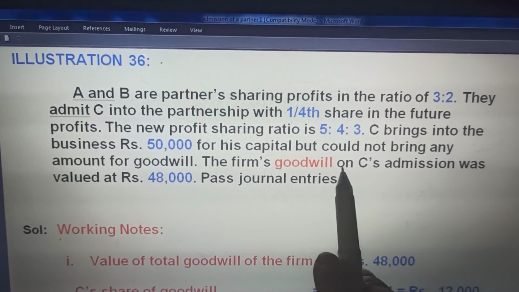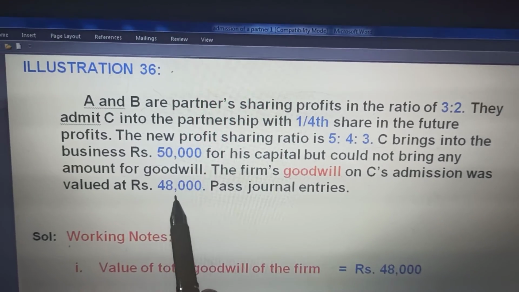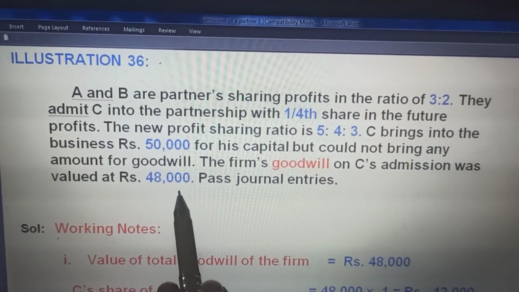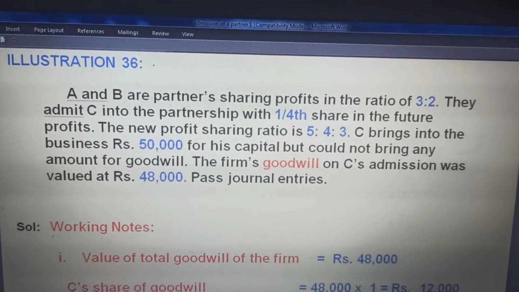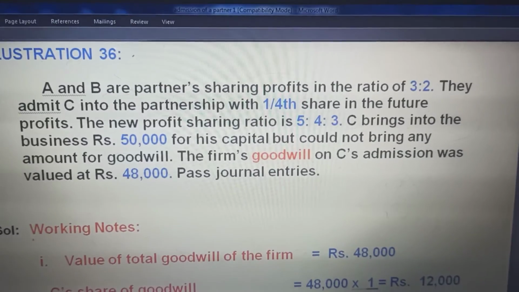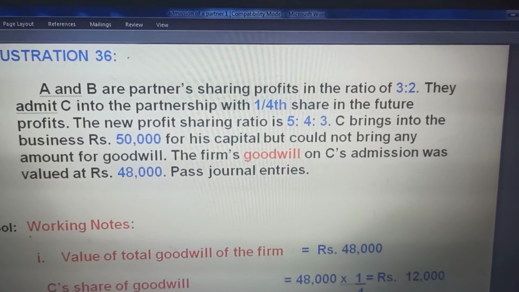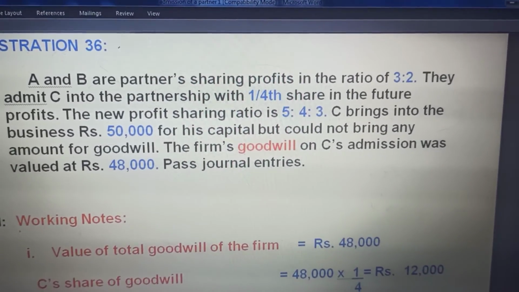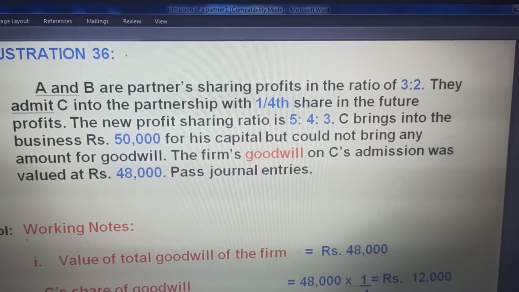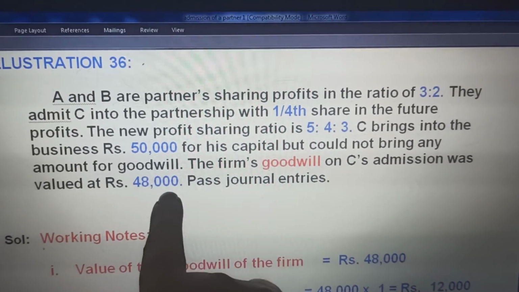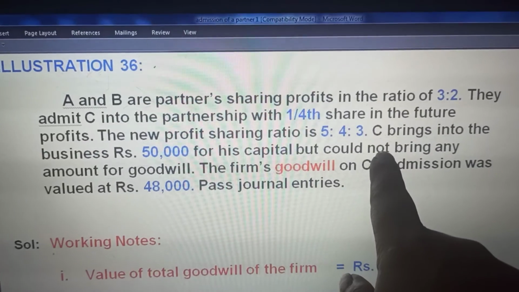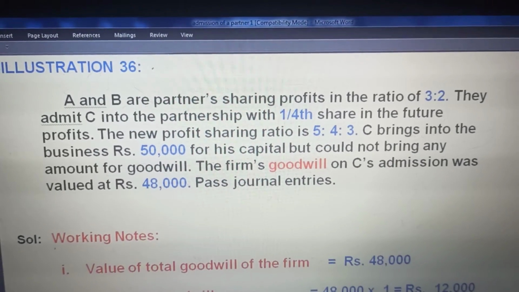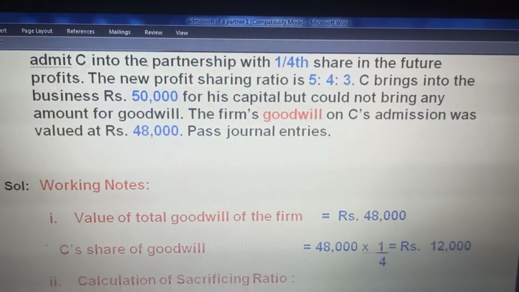He is bringing his share of capital and no goodwill. The firm's goodwill on C's admission was valued at rupees 48,000. This is the firm's goodwill. This can be asked to be found out also. So by super profit, average profit, or capitalization of average or super profit, by any of those methods we can find out the value of the firm's goodwill. With the firm's goodwill, we find out the new partner's share of goodwill, and the new partner's share of goodwill will be required to make the journal entries.